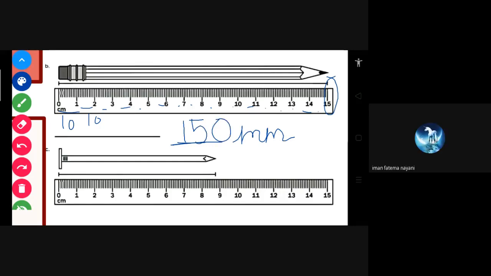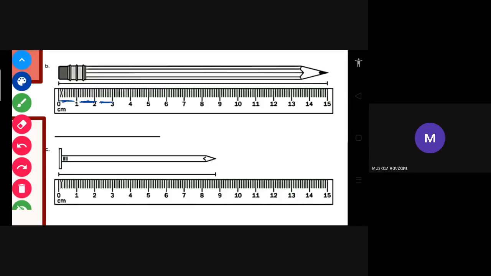So count with me, everyone. Here 10, then 20, then 30, 40, 50, 60, 70, 80, 90, 100, 110, 120, 130, 140, and 150. The answer is 150 millimeter. Okay? Done.